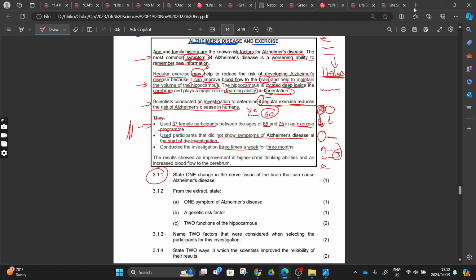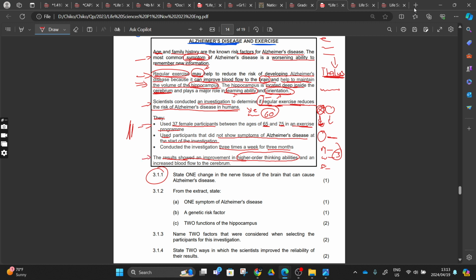And then the results showed an improvement. The results, right, showed an improvement in higher order thinking ability. It means that they increased their higher order ability, right? We can say this well because here in paragraph 2, the regular exercise, they told us that it maintains the volume of the hippocampus, and this hippocampus plays a major role in learning and orientation.